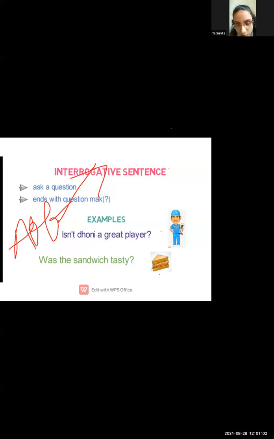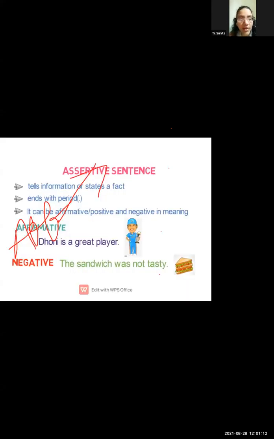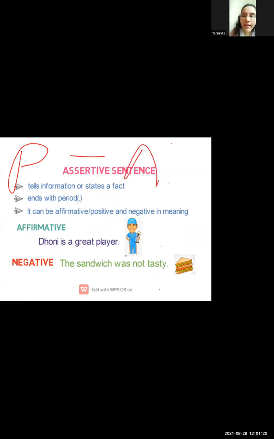Understood? Okay. This is a simple thing I want to explain to you, that assertive carries two types of sentence. Just a second, let me use the pen. That is positive, and second is negative. Assertive sentence, two types of sentence.